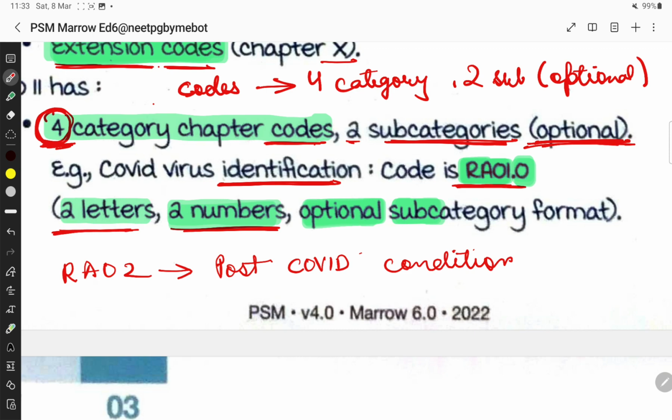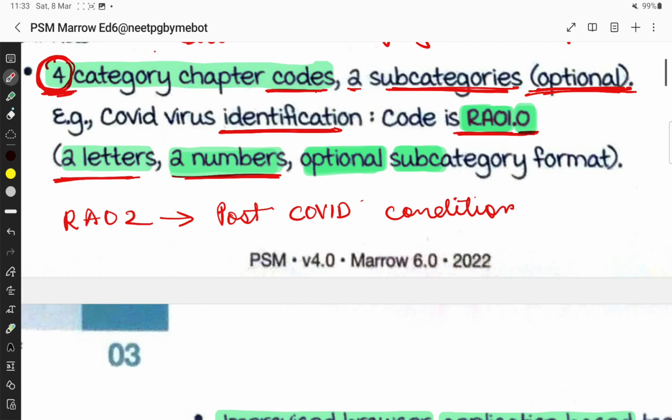So RA01 is the 4 category chapter code, and the subcategory is optional.